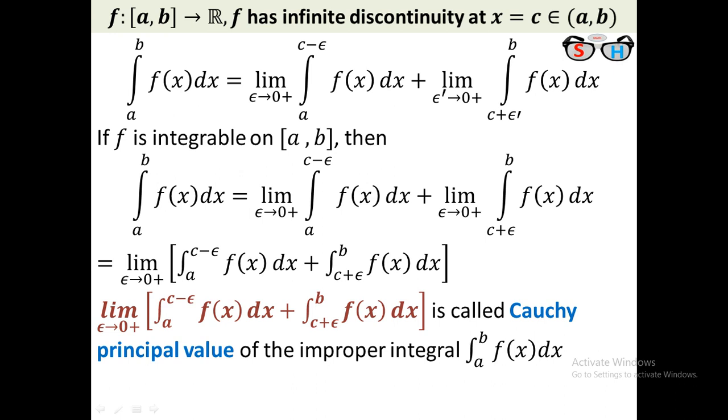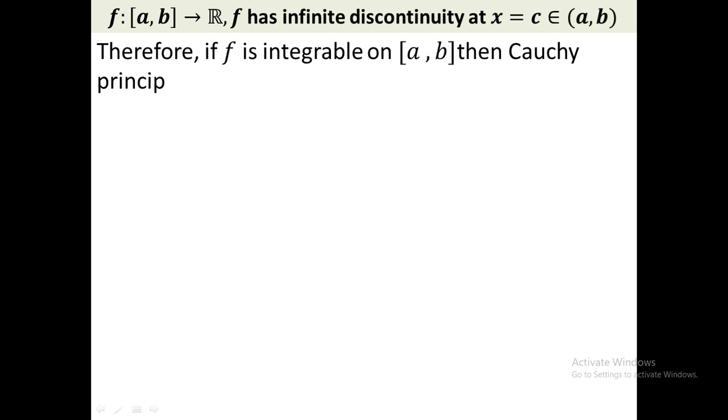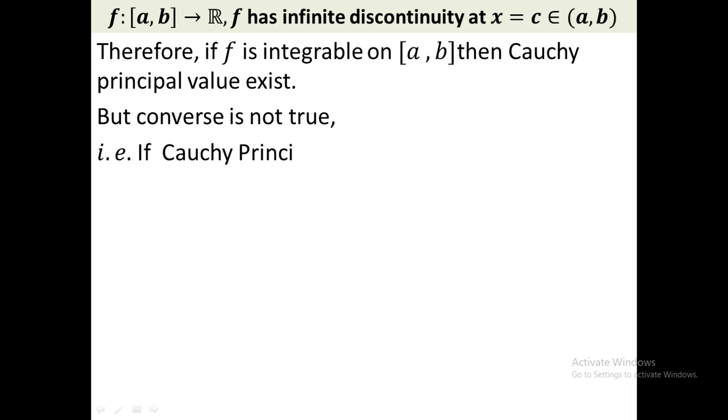Clear? So if a function is integrable, then the Cauchy value exists, and this is denoted by P of the integral from a to b of f(x) dx, P for principal. Okay, this is denoted by P of a to b f(x) dx. However, if f is integrable, then we see that the Cauchy principal value exists, but the converse is not true. Converse is not true means you have to take some examples where the principal value exists, but the function is not integrable on that domain.